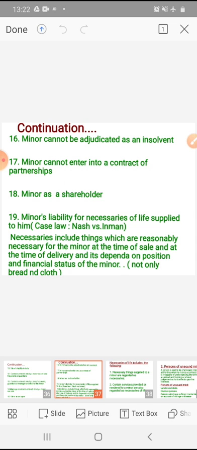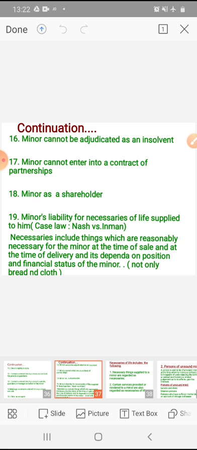When a minor is admitted to the benefits of a partnership, he will have a right to such a share of the property and profits of the firm as may be agreed upon, but he cannot participate in the management of the business, and he can inspect or take copies of the books of accounts.